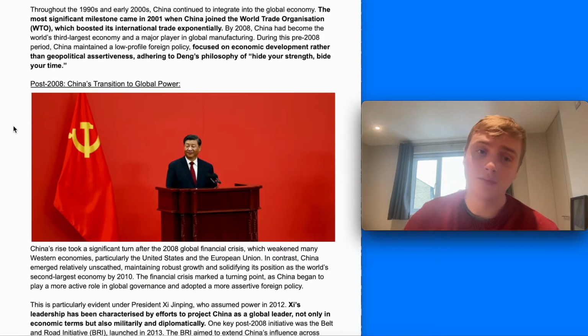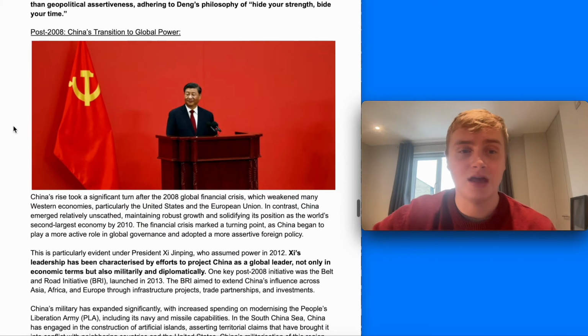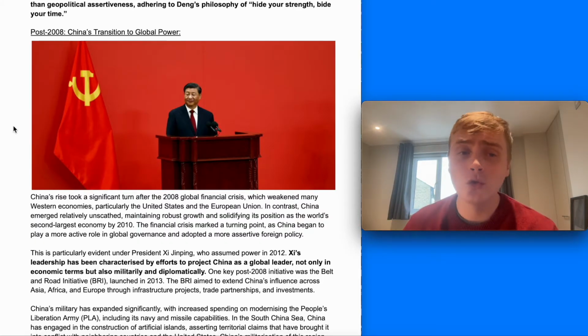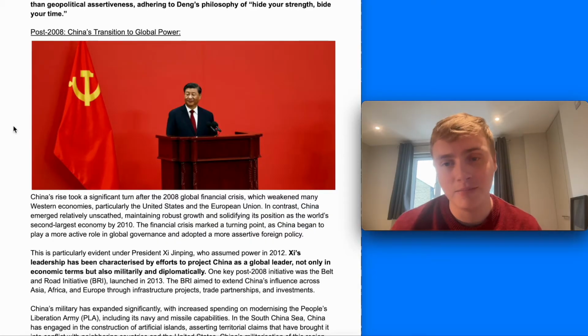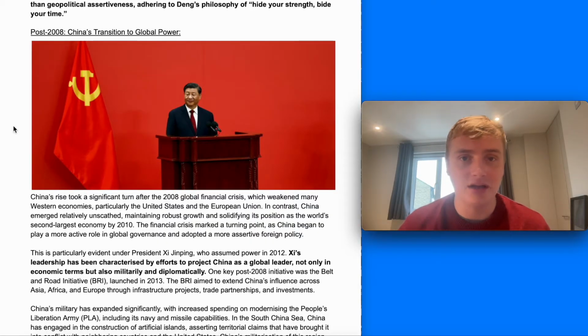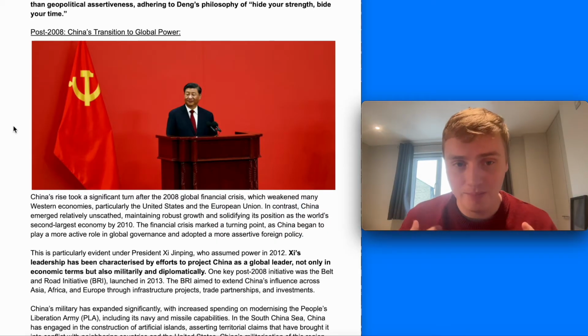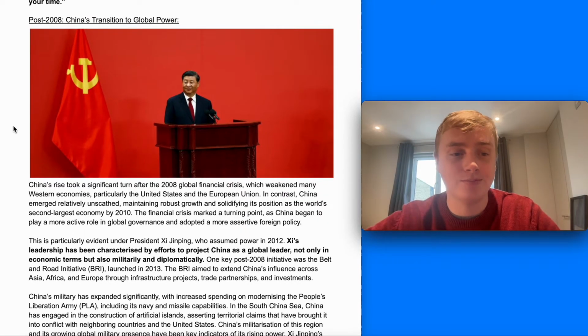After 2008, you got Xi Jinping, the current premier in China. You saw China's real transition to global power. So it kept its head down, it hid its strength, it bided its time. It was now its turn to project its power. It had enough economic power to start doing so.